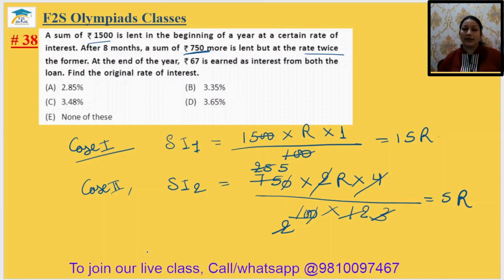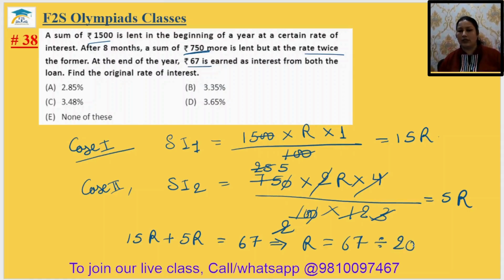Now it is said that total simple interest earned is 67. It means 15R plus 5R equal to 67. This implies R is equal to 67 divided by 20. That is your 3.35%. It is in the option number B. So 38th answer will be option B.